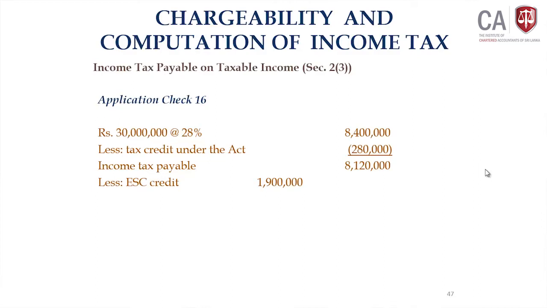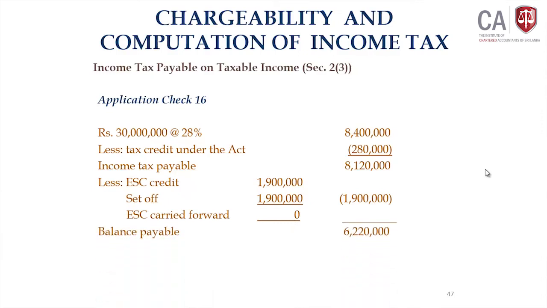From that you can claim ESC, the whole amount can be claimed, no carry forward of ESC. So, the balance payable will be 6,220,000 rupees. Now, the current act is very clear, even to claim the tax credit, the section is clearly specified. Everything is very straightforward, you see. Okay.